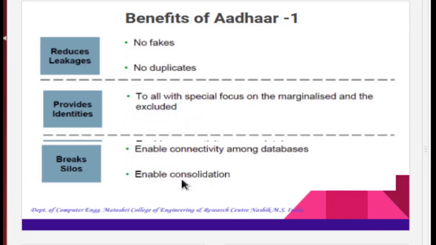It unlocks the true value of the data, which enables an authority to make better decisions, serve better services to the citizen, and accelerate the service response time to the citizen. So that enables consolidation. Next, we will see some more benefits of Aadhaar card.